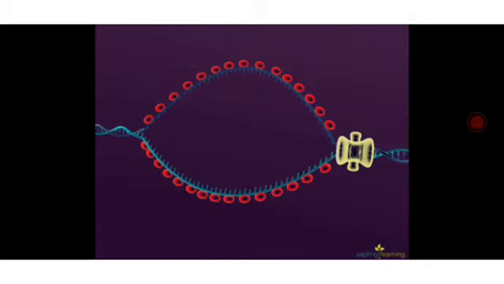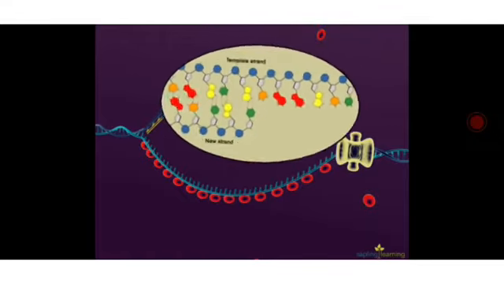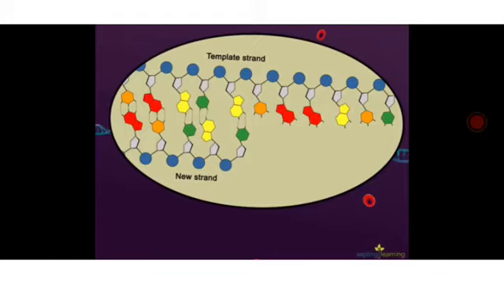You can now see short fragments of DNA which are newly synthesized. This enzyme helps in synthesizing short fragments of DNA. You can see the enlarged view of the DNA, where you see the template strand, that is the original DNA strand, and a new strand where units of chemicals are being joined.